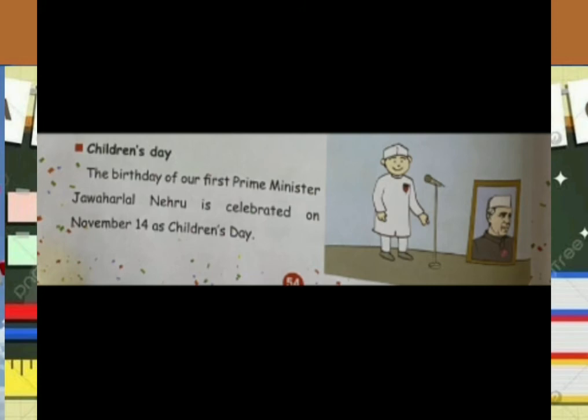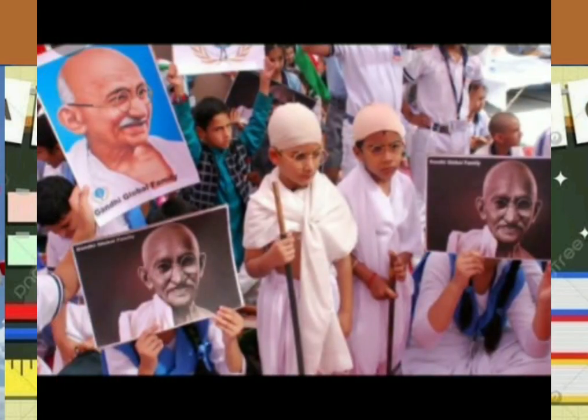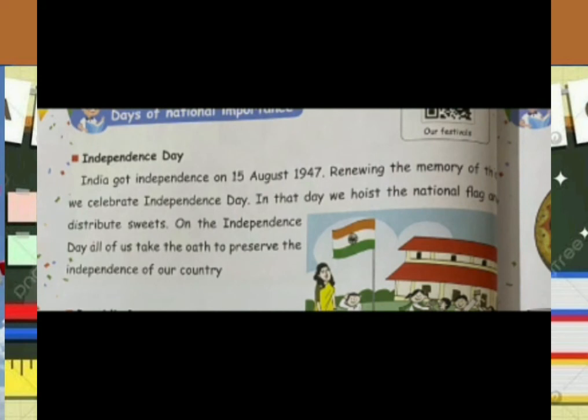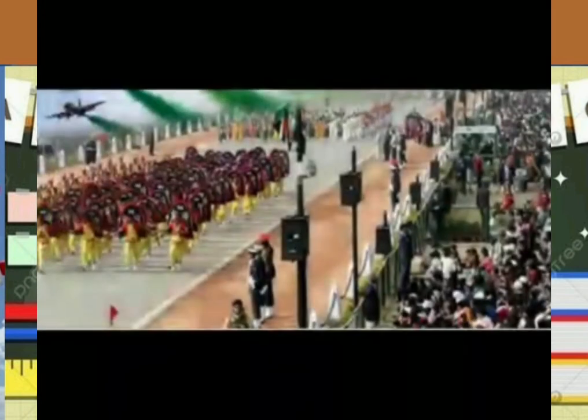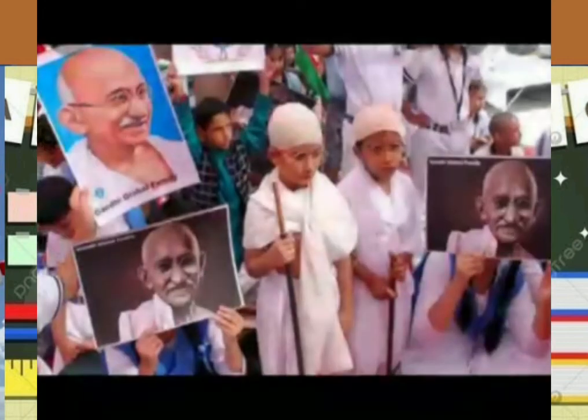So, we studied about the important national days. The first one, Independence Day, is celebrated on 15th August. Then Republic Day on 26th January.